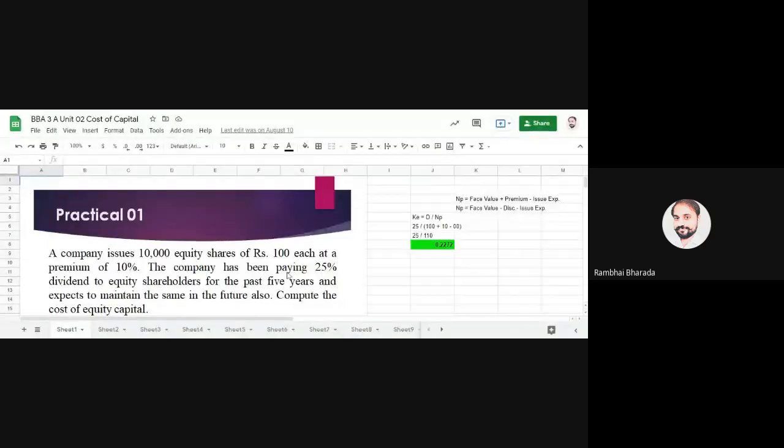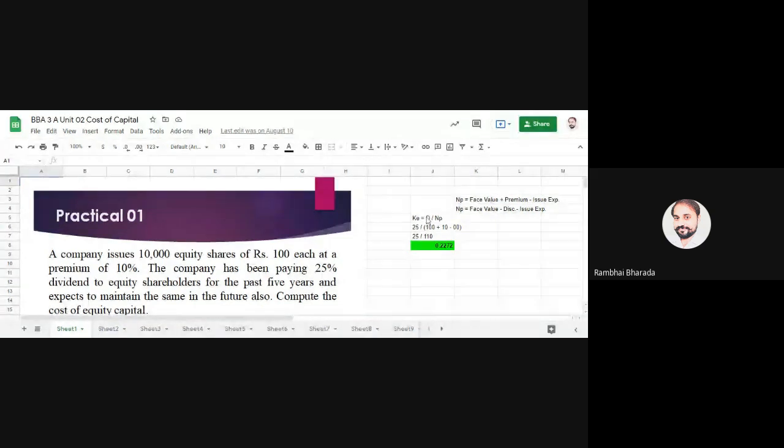We have done this entire cost of capital with a Google Sheet, so let me share that one. Okay, your cost of capital with the first method. Before going for these discussions, let me revise that. Here we need to calculate the cost of equity, cost of preference, and cost of debt. For calculating cost of equity, we have five different methods. The first method is the dividend approach. According to this method, the formula is KE, cost of equity capital, equal to D upon NP. We have calculated this one.